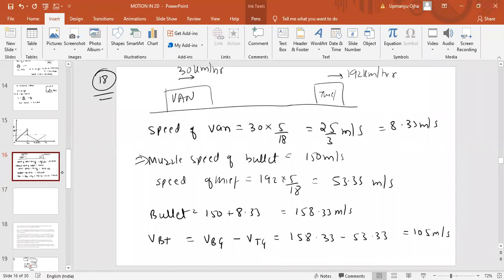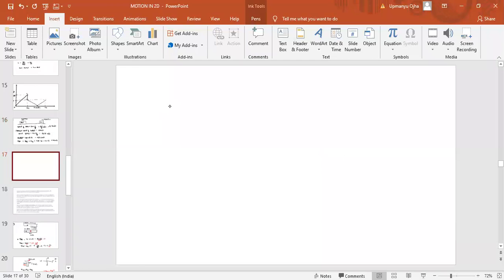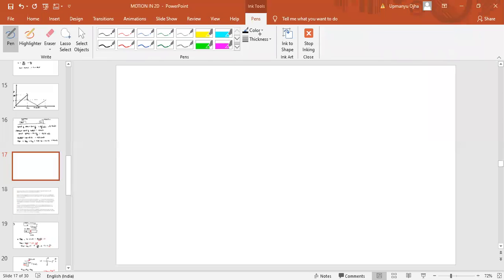You want me to solve all the NCERT problems? If I solve all the NCERT problems, what will you do? Whatever I'm teaching, you have to apply and solve the problems. If you are not able to solve, then there is some mistake either on my side or on your side.